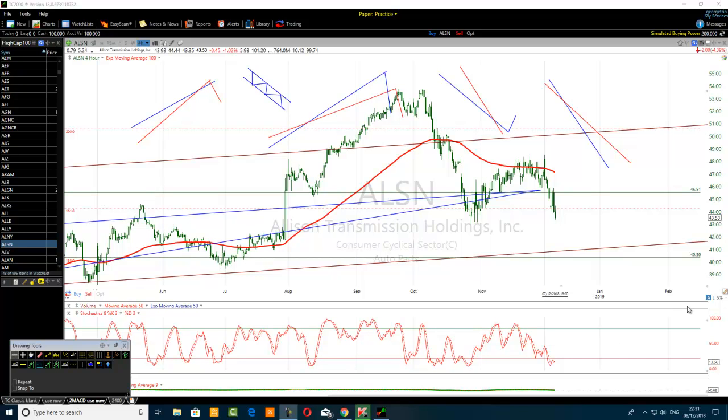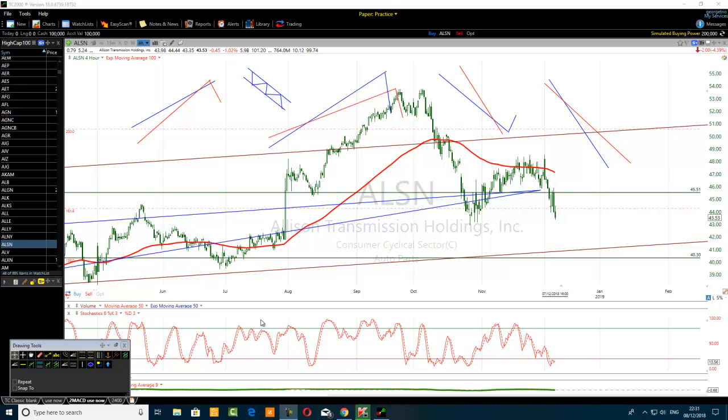All right, first things first. If the stochastic is overbought on any time frame, it is pointing to us that on that time frame the price is at a resistance level. So we need to highlight that resistance level.